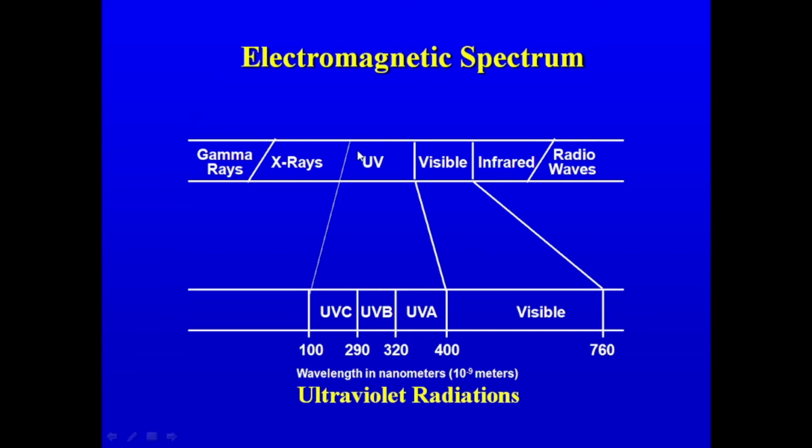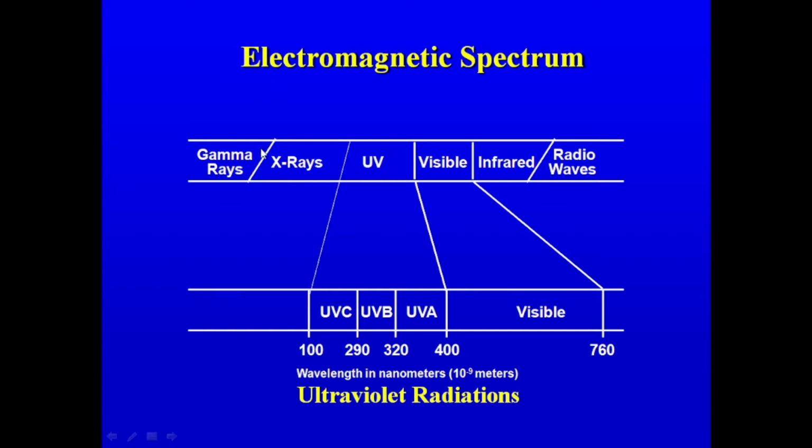So you may see on the screen, electromagnetic spectrum. The electromagnetic spectrum is actually a band of various different kinds of radiations emitted by the sun. And these radiations are arranged in the order of decreasing wavelength or increasing frequency.